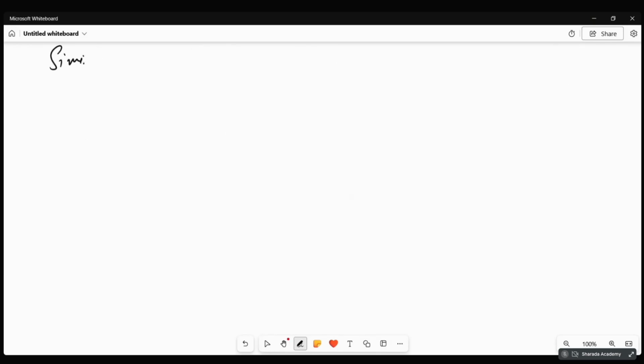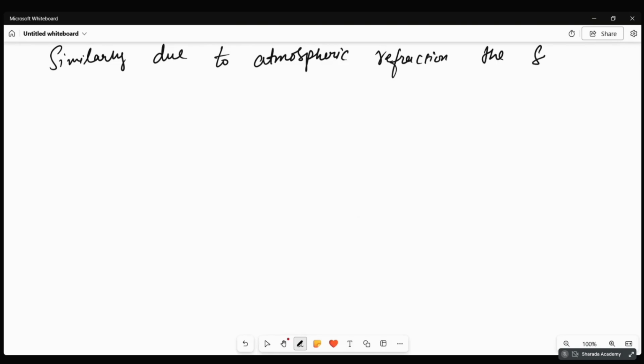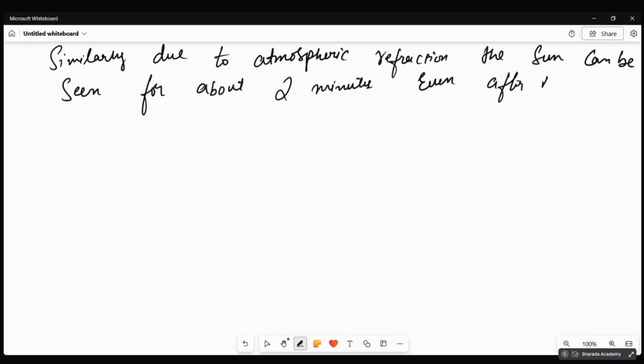Similarly, due to atmospheric refraction, the sun can be seen for about 2 minutes even after the sunset, after the sun has set below the horizon.